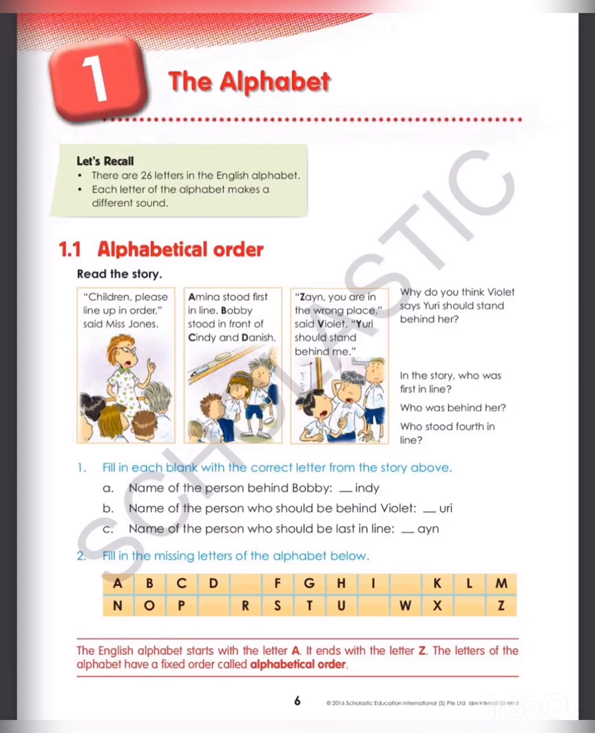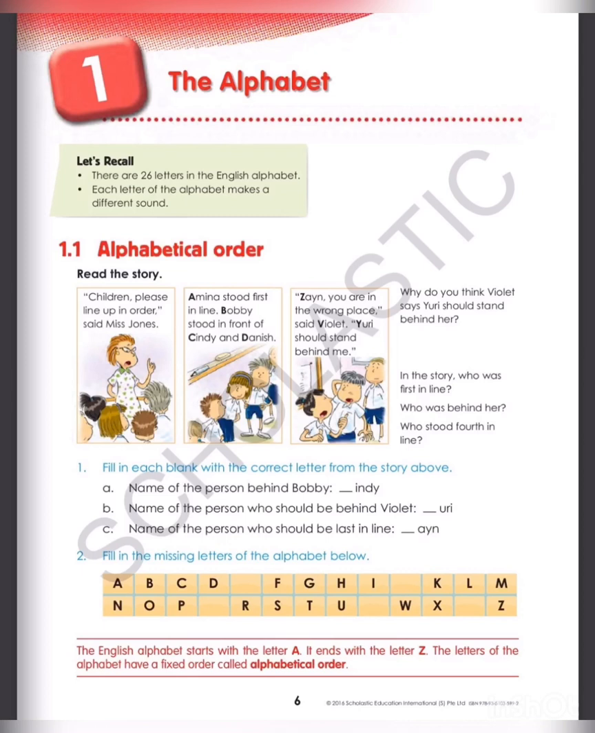Children, please line up in order, said Miss Jones. Amina stood first in line. Bobby stood in front of Cindy and Tanish. Why is she telling like this? Because we have alphabetical order like A, B, C, D. According to that, all the students have to stand.